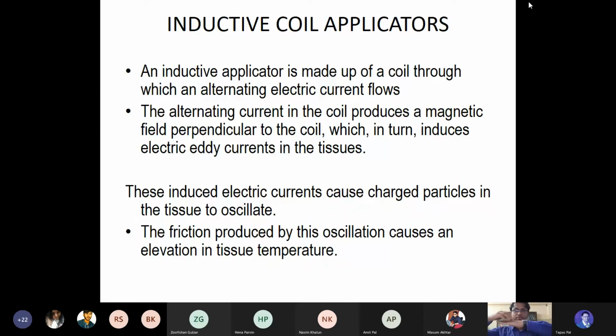So because of the formation of the eddy current, the tissue oscillates, there is an increased amount of friction, and as a result there is an increase in tissue temperature. This is the inductive coil applicator.